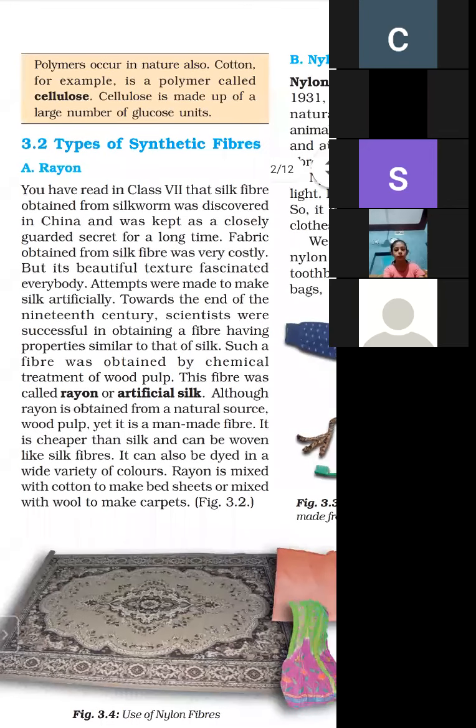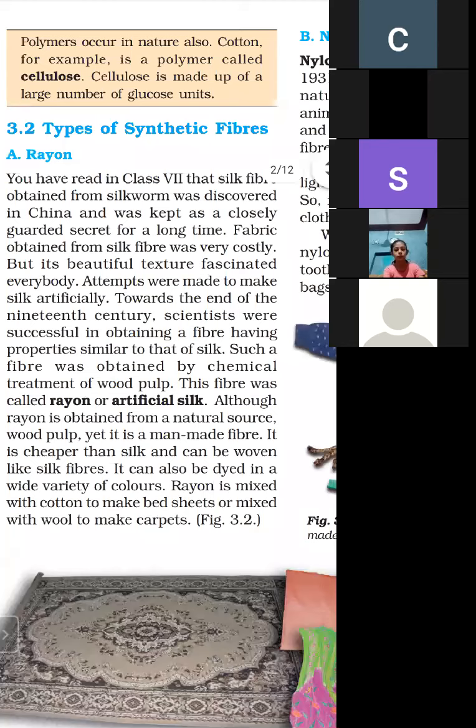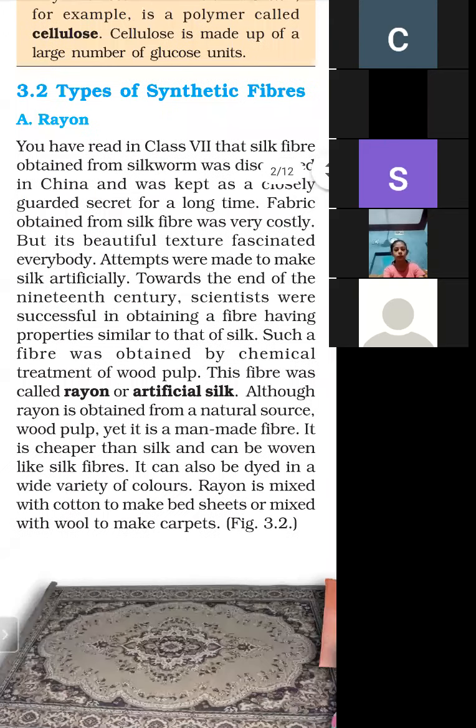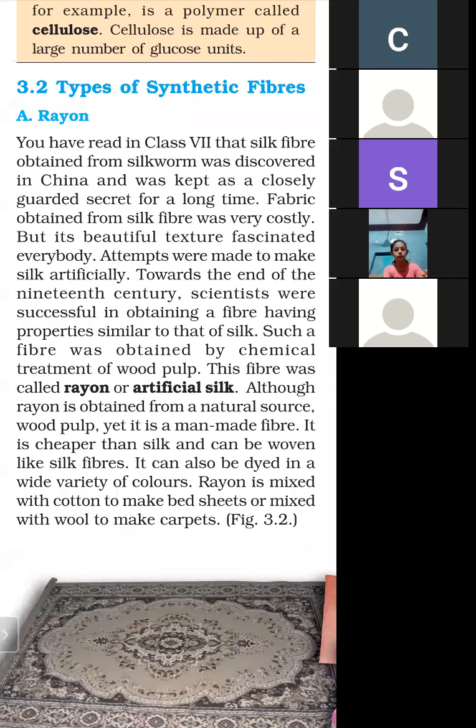First is rayon, and second is nylon. Rayon is made from wood pulp, and when chemicals are added to the wood pulp, rayon is made. It is very similar to silk, so it is called artificial silk.